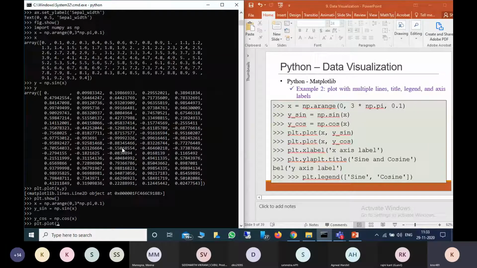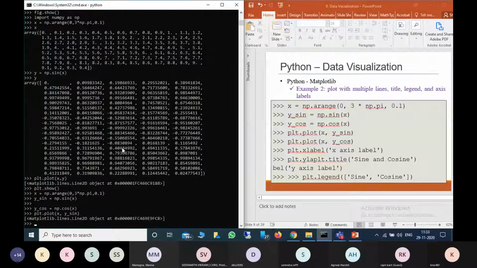First I provide x, then the y axis as y sine. Now again I'm calling plt.plot with x comma y cos.